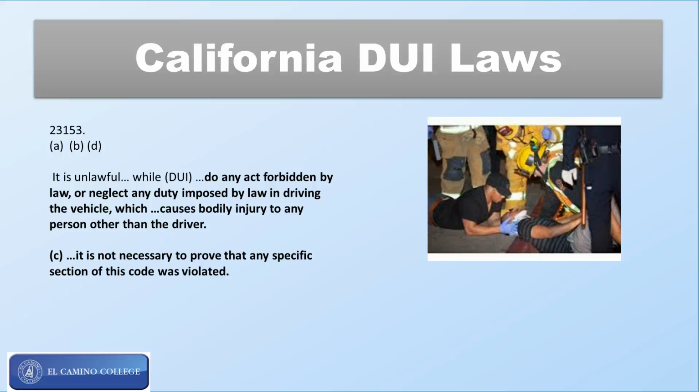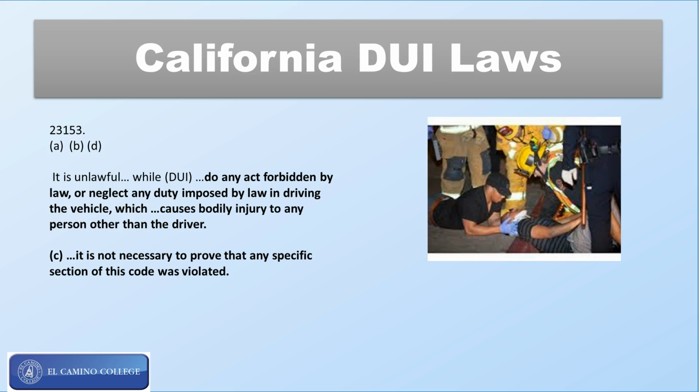23153 of the Vehicle Code, that's the felony section for DUI. Basically it says if you do any act forbidden by law or any duty imposed by law, such as not crashing your car, and cause bodily injury to somebody else other than yourself, you can be arrested for felony DUI. And a felony DUI is an enhanced penalty. You can actually go to prison for felony DUI, whereas misdemeanor DUI, you wouldn't go to a state prison. You'd only go to county jail.